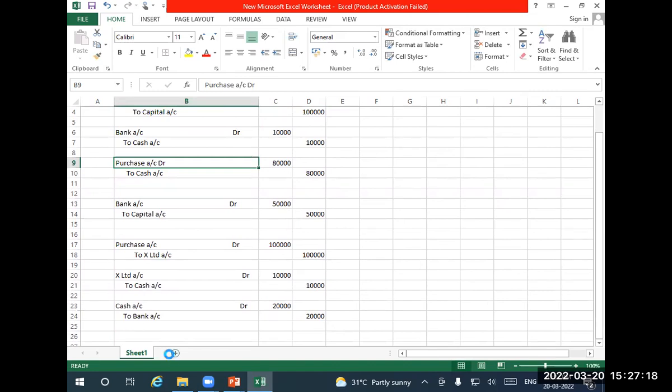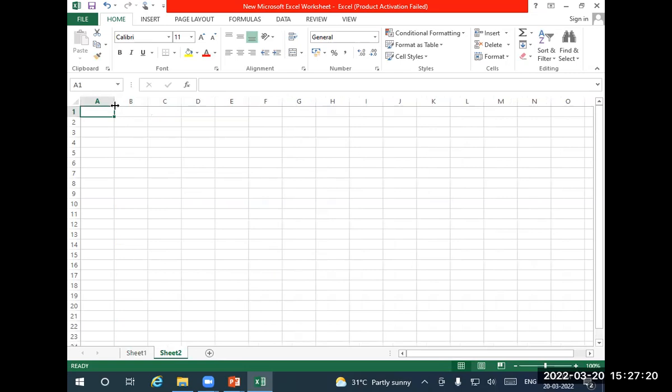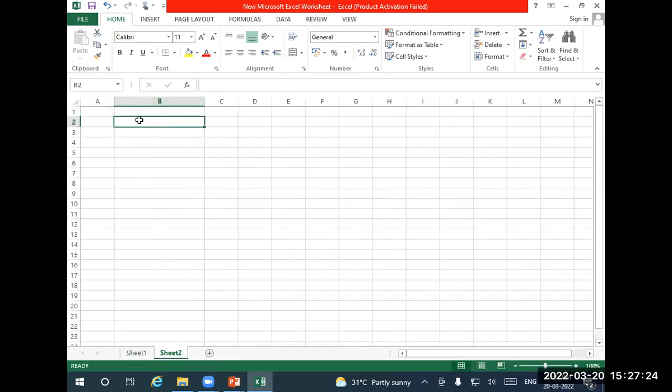You have to prepare five ledger accounts. What are they? Cash, capital, bank, purchase, and then X Limited.